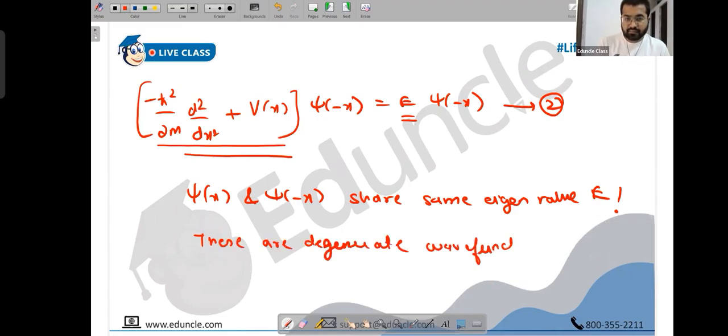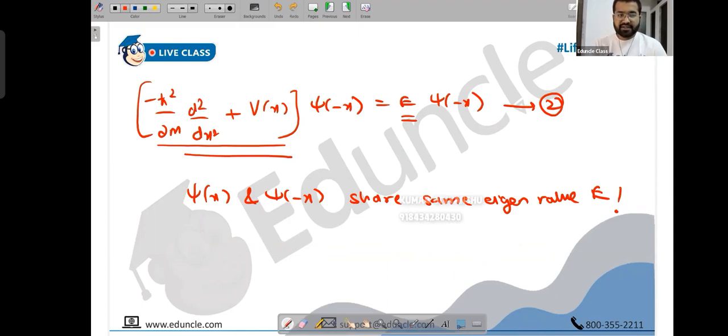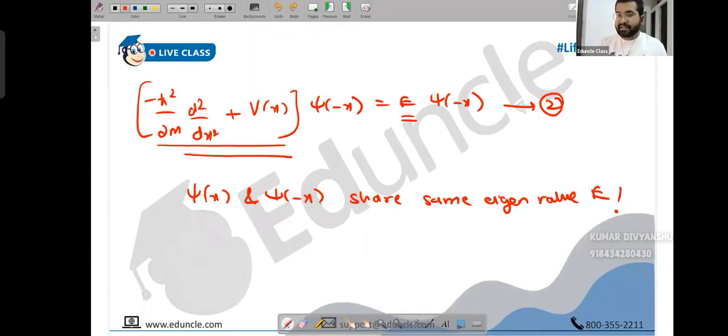So psi of x and psi of minus x are linearly independent? Right now they could be linearly independent, but they could be linearly dependent also. Let's not assume that condition right now. First, they share the same eigenvalue. Obviously we don't know whether they are linearly dependent or independent. Yesterday I taught you that the same eigenvalue can be shared by an infinite number of wave functions, but those are linearly dependent on some specific ones, and those are linearly independent. So we don't know right now whether psi of x and psi of minus x are dependent or independent, but they share the same eigenvalue.